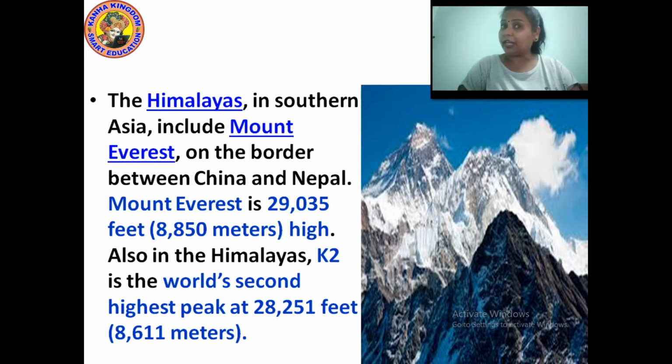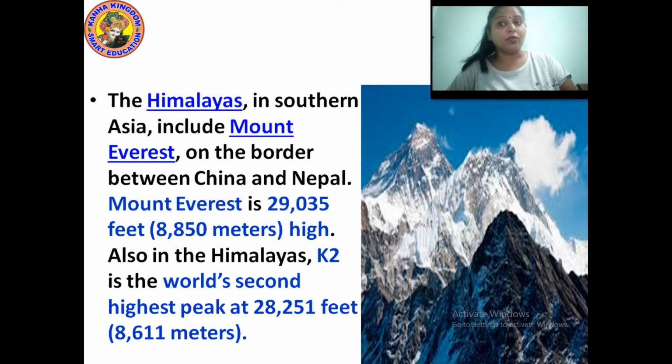In the Himalayas, Mount Everest is the world's highest peak, on the border of China and Nepal. It is at a height of 29,035 feet, which is equal to 8,850 meters.